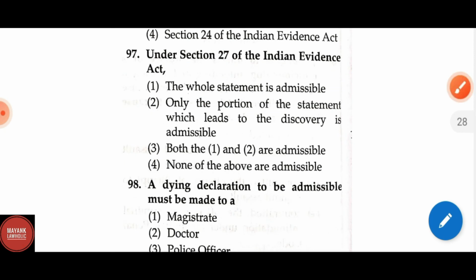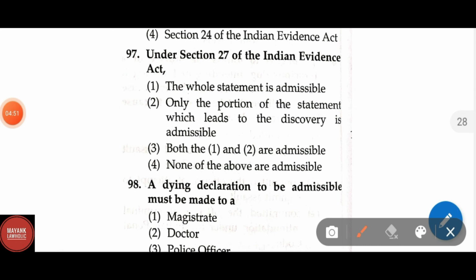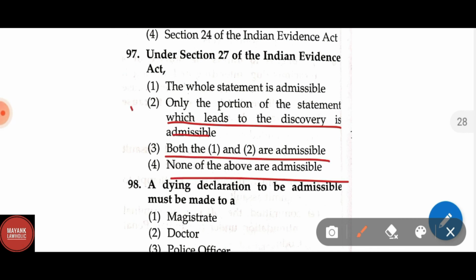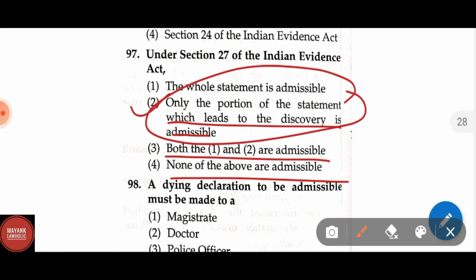Question number 97. Under section 27 of the Indian Evidence Act, the options are: the whole statement is admissible; only the portion of the statement which leads to discovery is admissible; both first and second are admissible; none of the above are admissible. Here the correct answer is option 2, that is, only the portion of the statement which leads to discovery is admissible. Section 27 of the Indian Evidence Act talks about how much of the information received from the accused may be proved.